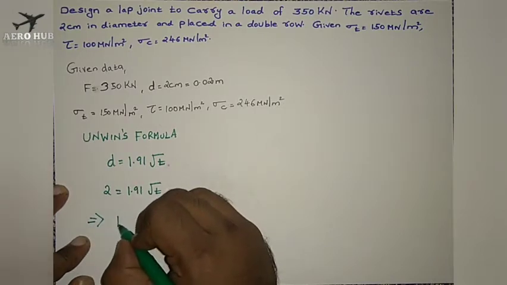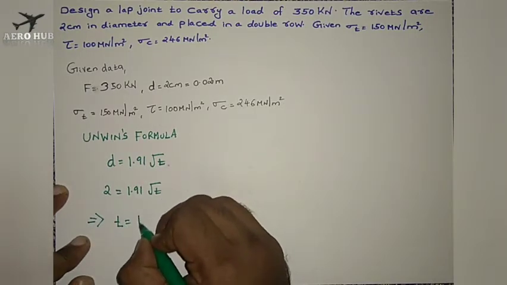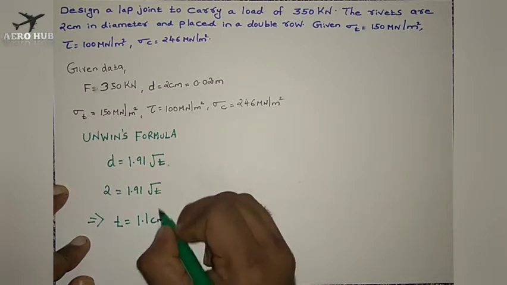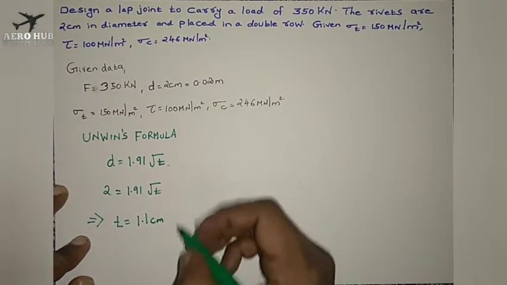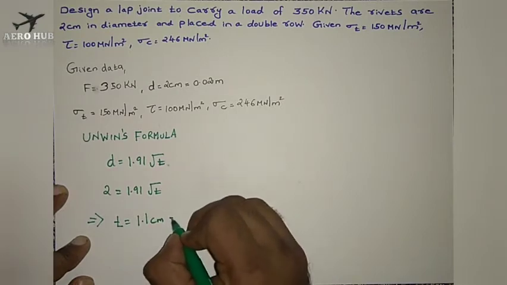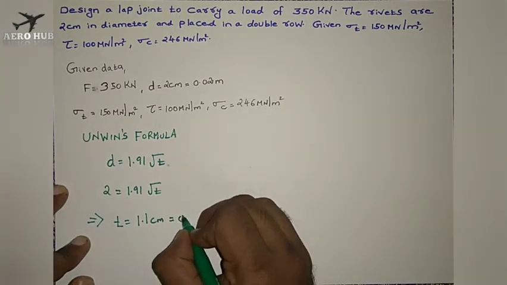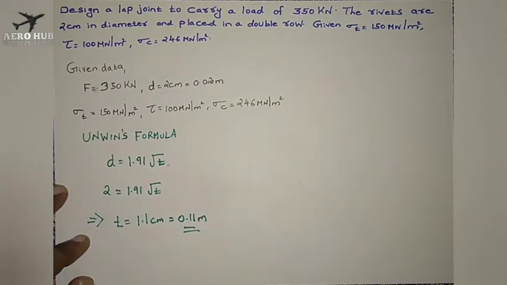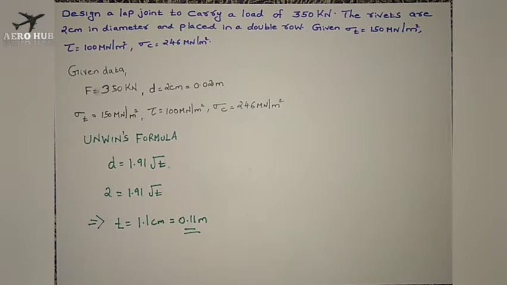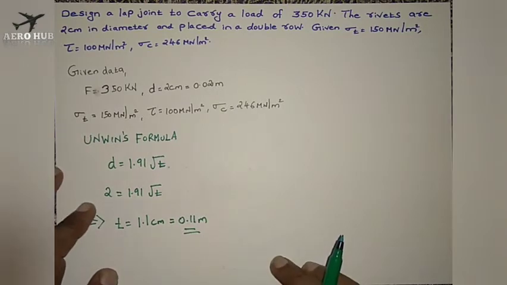So the thickness is found out to be 1.1 centimeter. We didn't have the value of thickness, and from this formula, just simplifying, I get 1.1 centimeter, which will be equal to 0.011 meter. Now we got the value of thickness of the plate.